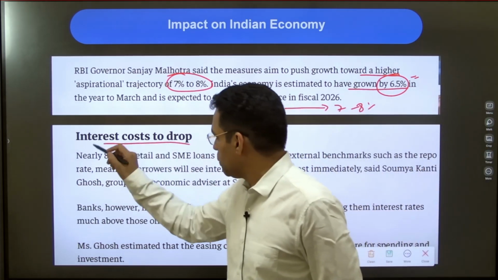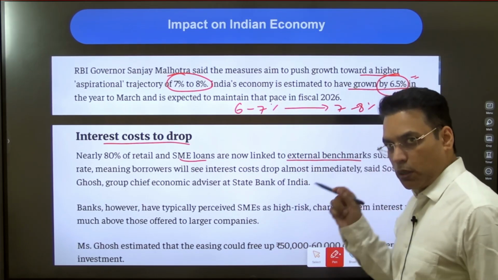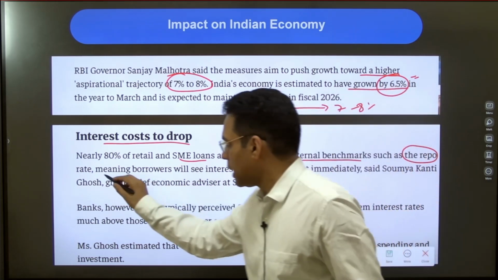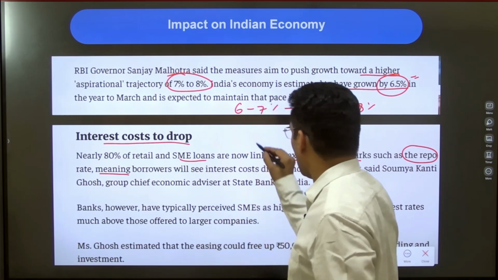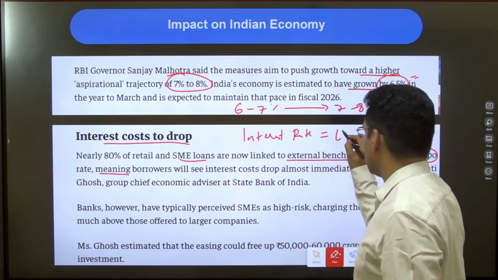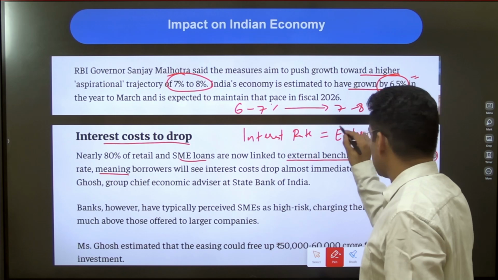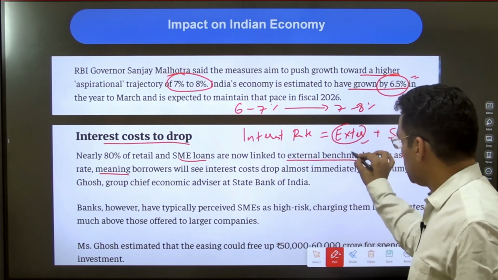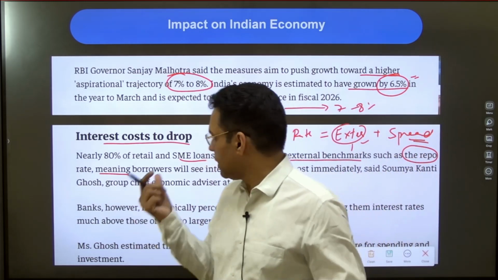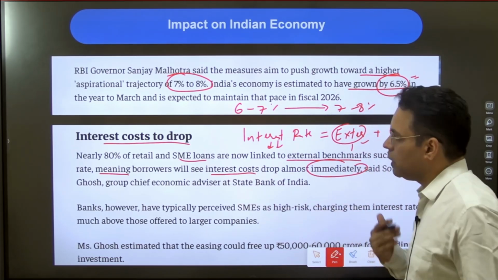So the lower interest rate will definitely help the small loans or small retail businesses, because, now remember this is important, 80% of all the loans are linked with repo rate. That means if the repo rate is less, the loan will be cheaper. So normally the loan interest rates are based on the external benchmark plus the spread. So this external benchmark is repo. So if the repo rate is down, interest rate will automatically come down. Bank will decide their spread. So your loan rates depend on the external benchmark and the spread. So here we'll see interest rate drop almost immediately as per the trends.